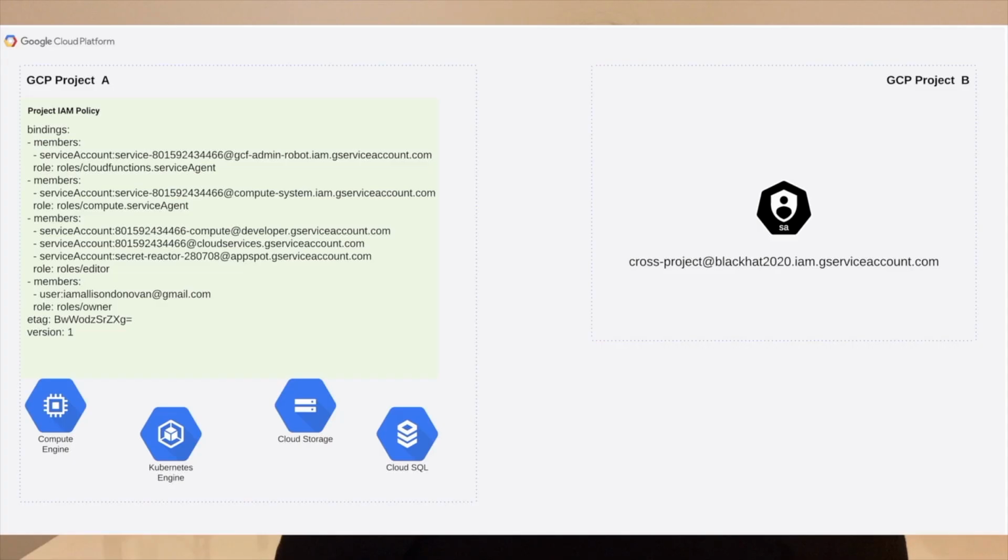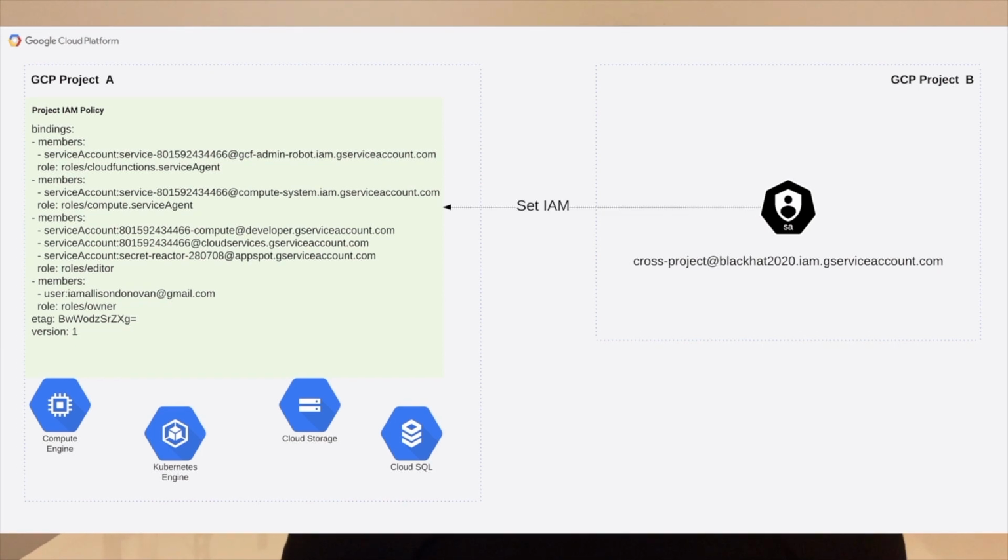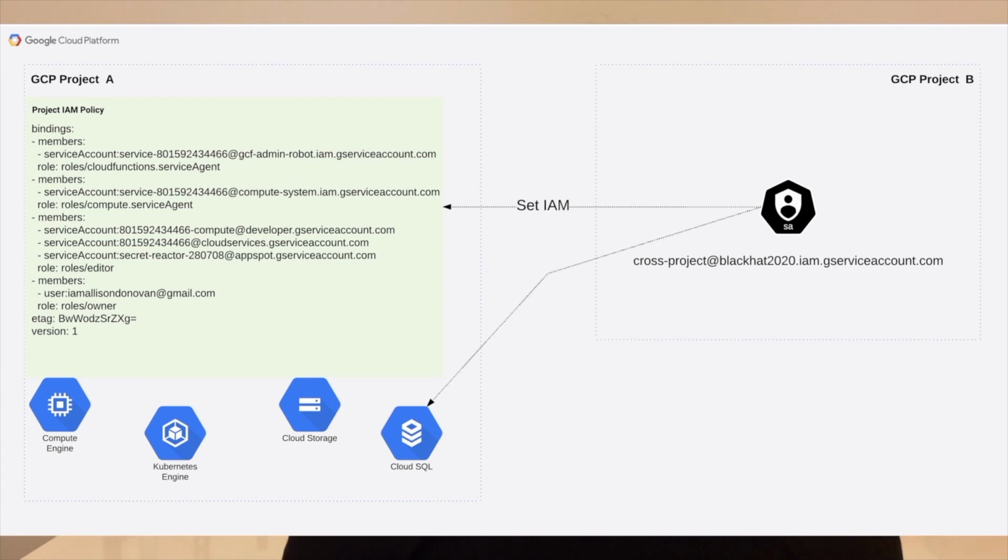So what does an example of this look like? Well, we have a project owner that knows the email address of a different project's service account. They can then give that service account access to their project through an IAM binding, and then that service account has access to their project's resources.